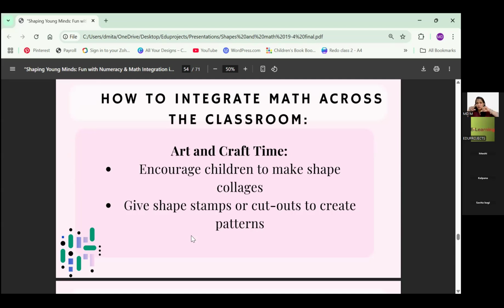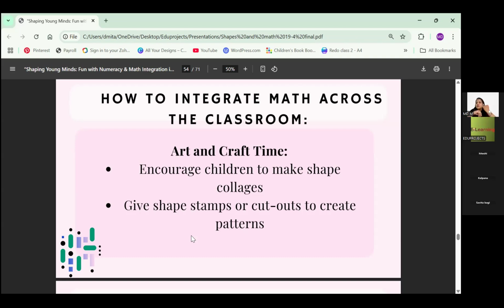Give them a huge, like on an A4 size paper, draw a huge circle or any shape that you've taught them, and give them scraps of paper, like crepe paper. I would suggest, if you can give them some strips, or anything which is easy to tear. You can just tell them to tear it and then stick it. So first tear it, collect it in a bowl, then take a little glue on your pointer finger and put a dot inside the circle and stick those torn bits of paper.